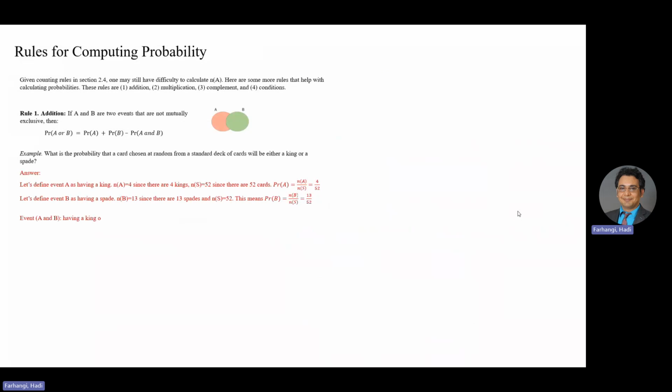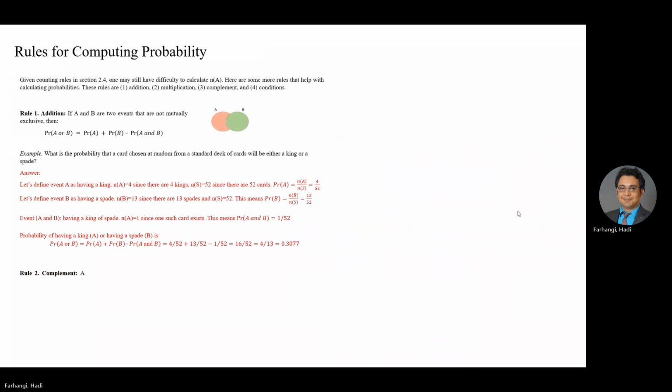Event A and B is having a king of spades, and NA and B is 1 since there is 1 card. And this means probability of A and B is equal to 1 over 52. So probability of having a king A or having a spade B, probability of A or B, is equal to probability of A plus probability of B minus probability of A and B. 4 over 52 plus 13 over 52 minus 1 over 52, 16 over 52, or 4 over 13, which is 0.3077.